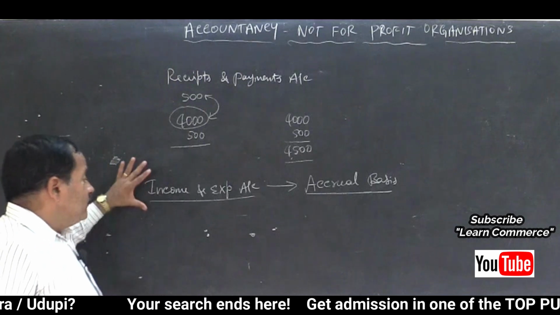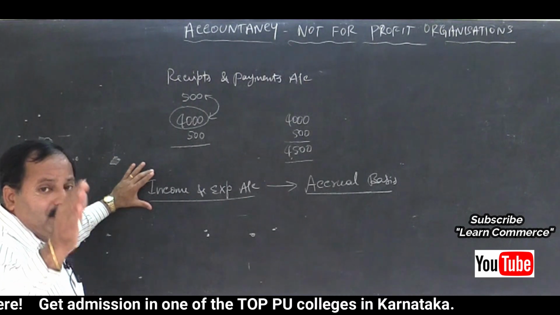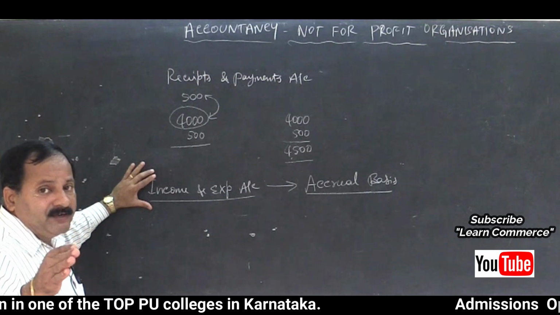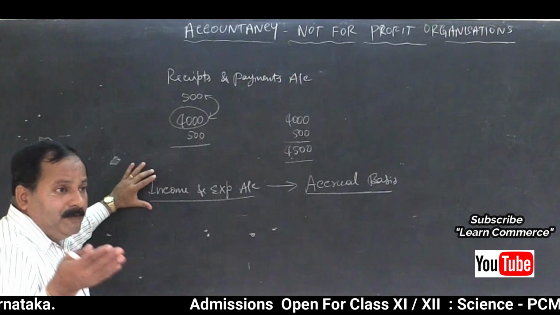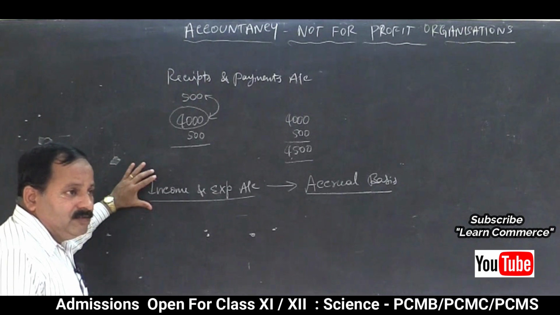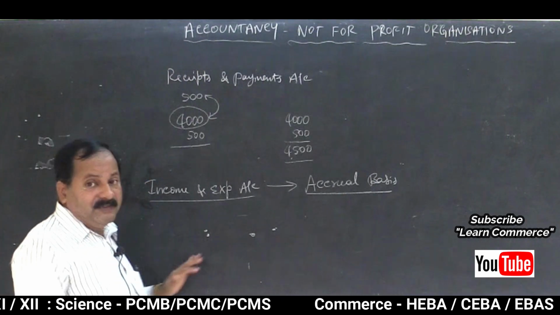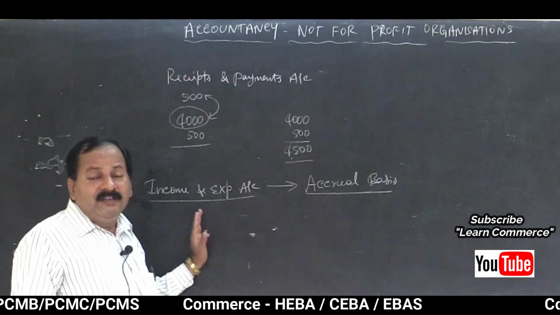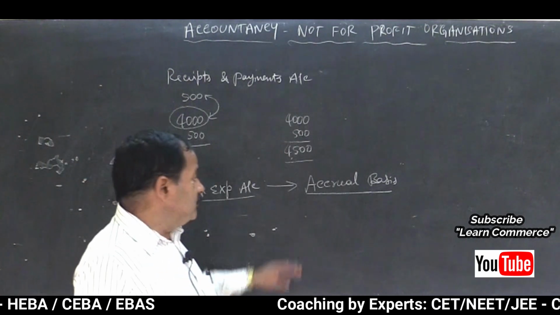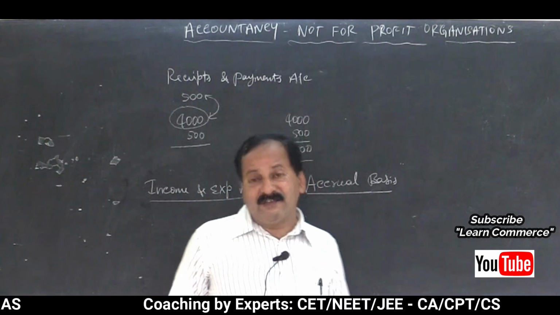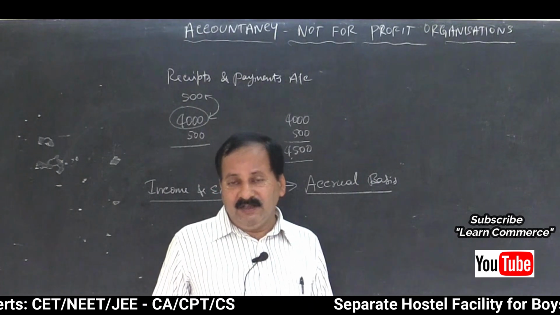So while preparing income and expenditure account, make sure that you are concerned only about the current year. If it belongs to current year, add. If it belongs to next year, deduct. If it belongs to previous year, deduct. That is the rule. So we prepare income and expenditure account on the basis of accrual concept. Clear?